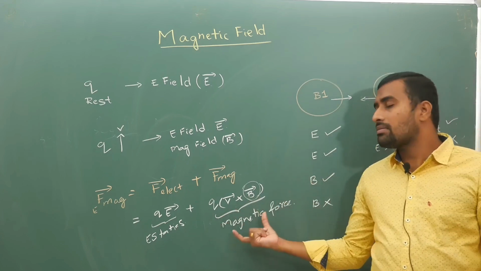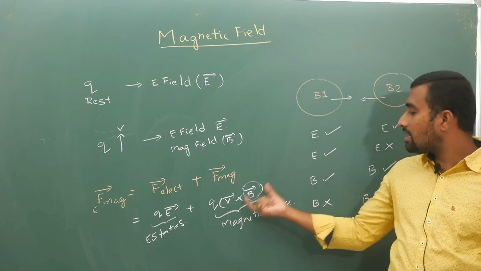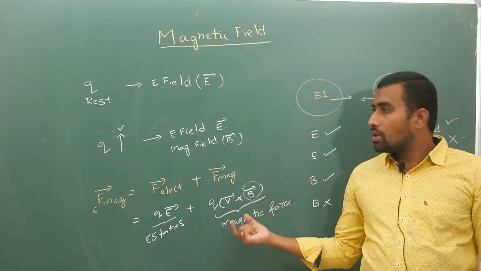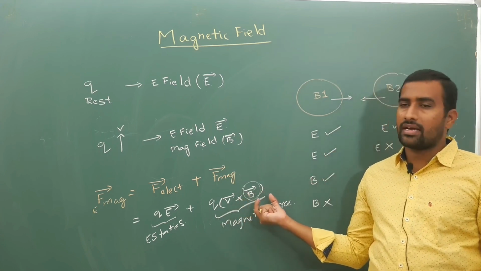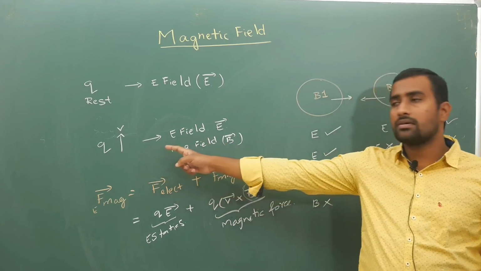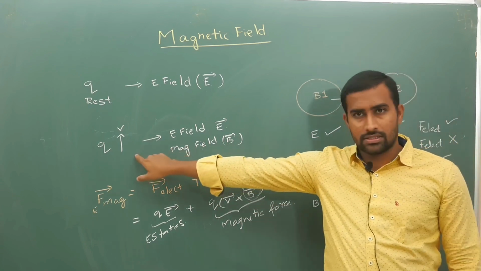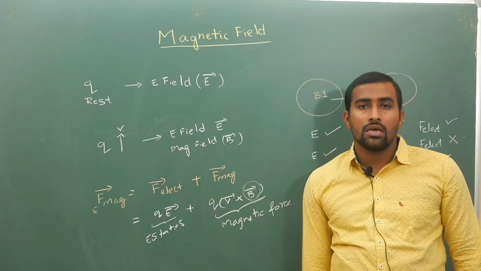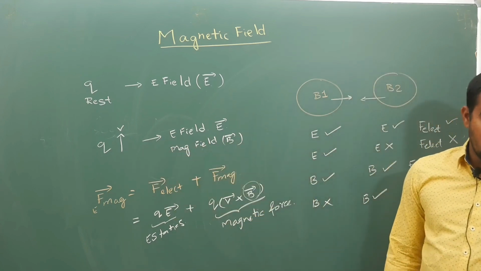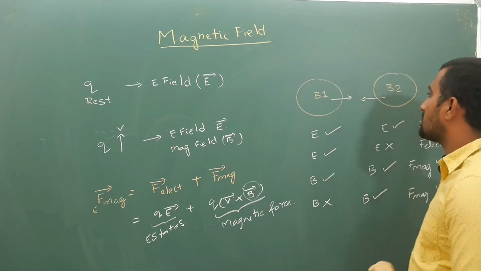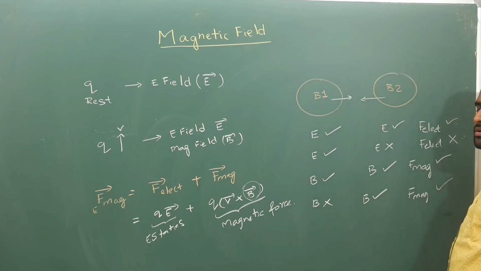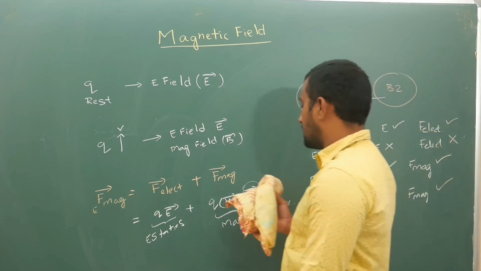So to study magnetic force, first we will study magnetic field. Our target is studying magnetic field, and it is caused by moving charge. Moving charge will produce magnetic field. With this introduction, if you want to copy, you can copy. With this introduction we will continue.